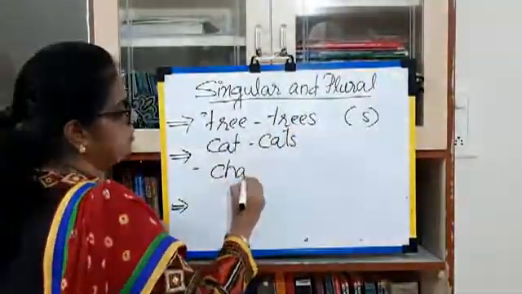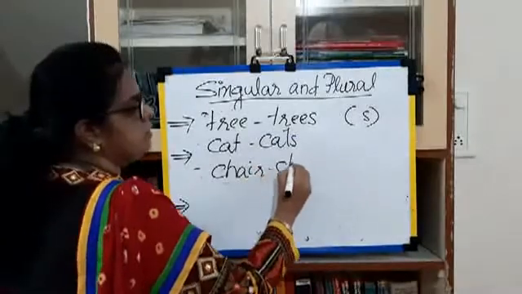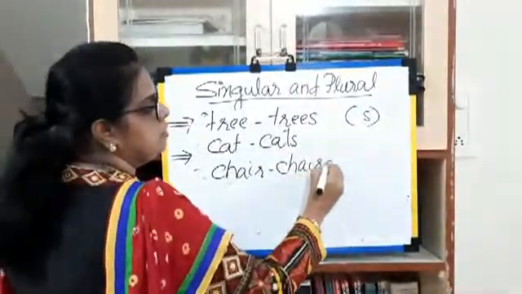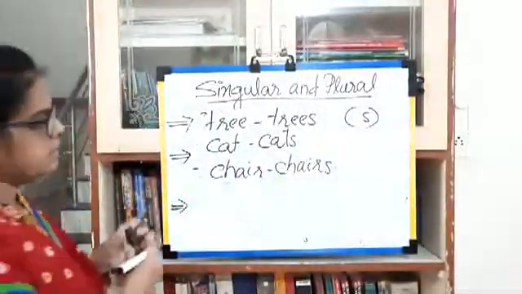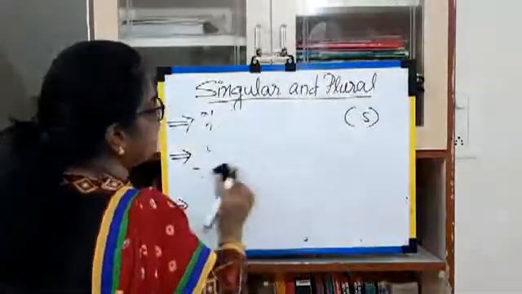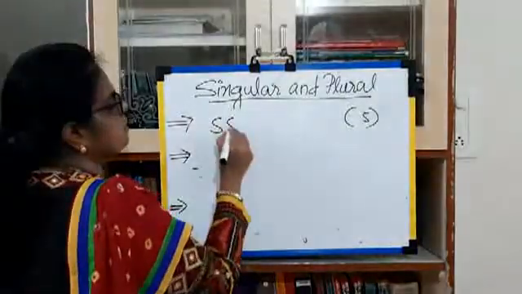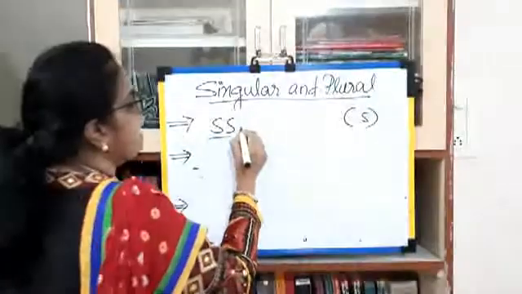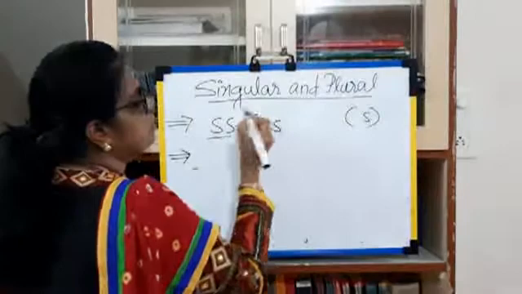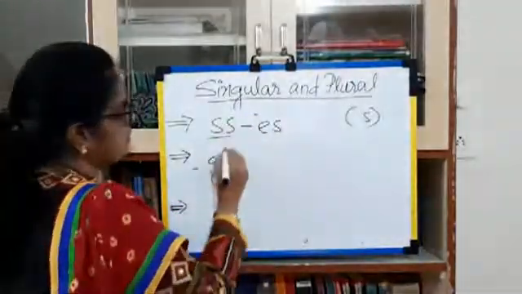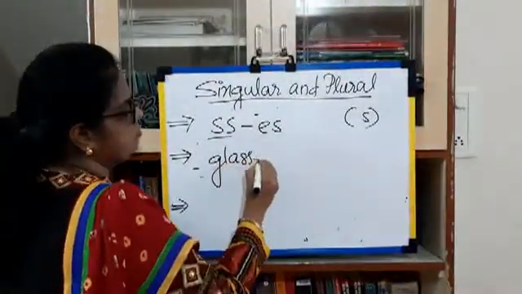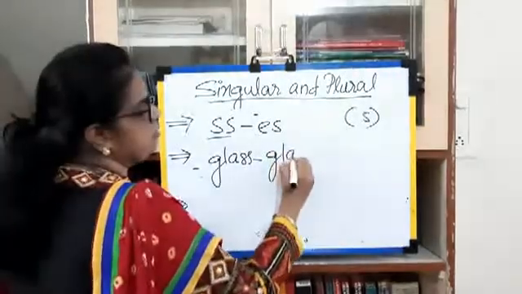Chair, chairs. Okay. The next one is the ending letter double S. What do we do? We add ES. Example, glass, glasses. Grass.